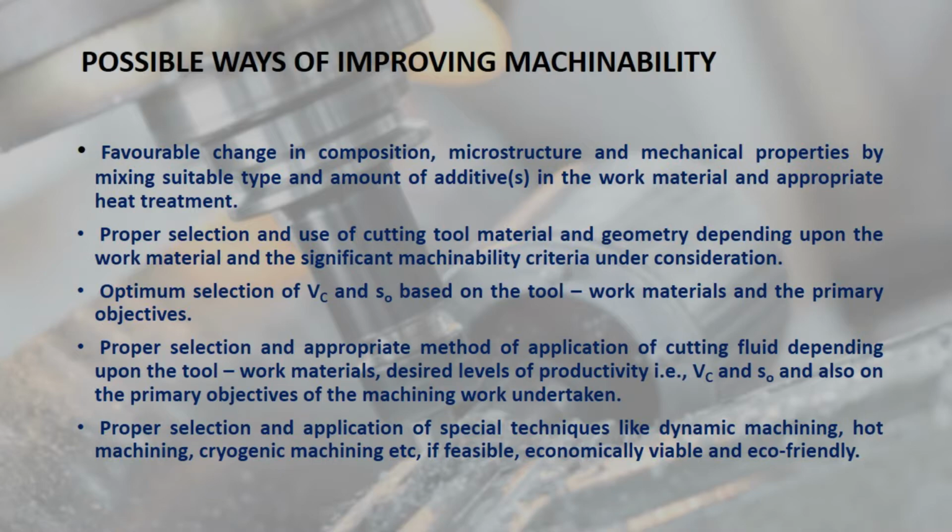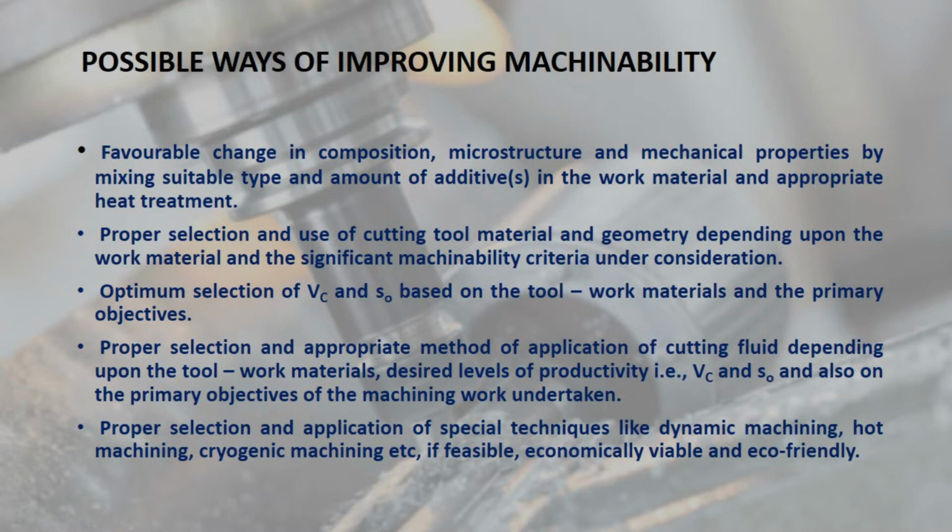Some of them are favorable changes in composition, microstructure and mechanical properties of the work material, proper selection of cutting tool material and geometry, and also optimum selection of parameters like cutting speed, feed rate, etc. based on tool and work materials, and proper selection of the method of application of cutting fluid, because based on the cutting conditions, whether they are dry or wet, the machinability can differ a lot.